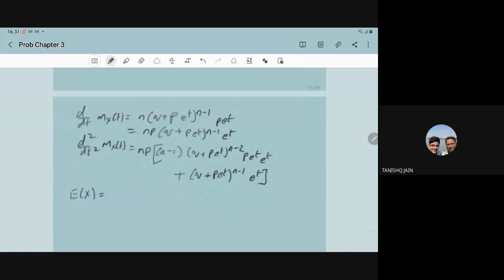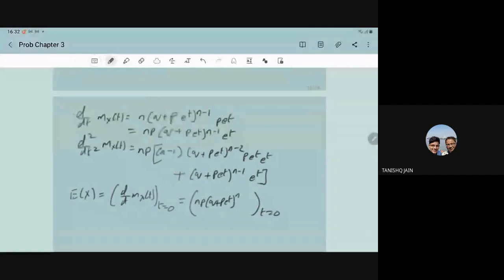Now, if you have to compute the mean E(X), this is d by dt of M_X(t) at t equal to 0. So here we put t equal to 0 in n p (q plus p e to power t) to power n minus 1 e to power t.